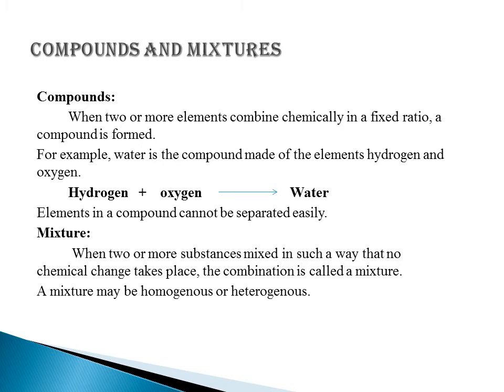A homogeneous mixture has uniform appearance throughout. For example, a mixture of sugar or salt dissolved in water. And a heterogeneous mixture does not have uniform appearance throughout. This mixture is made of different parts. For example, a mixture of oil and water.